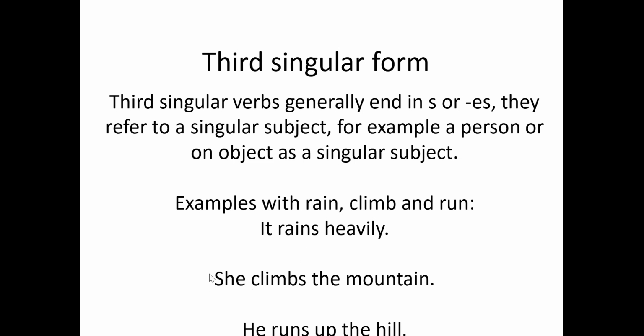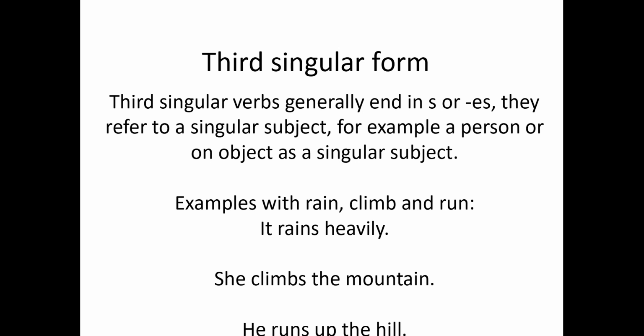She is a singular subject, a singular person. She is one person. And so we use the singular form here. She climbs the mountain. And he, here, you see that that's a singular subject. He, one person. He runs up the hill. And you can see all these verbs end in s when they are in the third singular form. Not all verbs will end in s or es, but most of them will when we're using the third singular form of that verb.